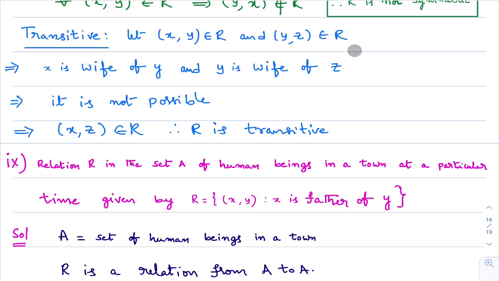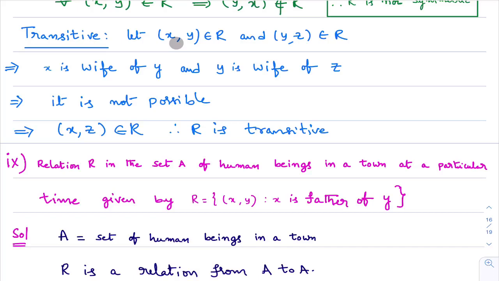See, transitive relation definition and examples. If you have not watched that video, please watch that video: definition of transitive relation. There we specified, if we are unable to identify (x, y) and (y, z) in the relation, then there is no need to check whether the ordered pair (x, z) belongs to this relation. We'll directly write that this relation is transitive. I am explaining again. This is a complicated point. Try to understand.